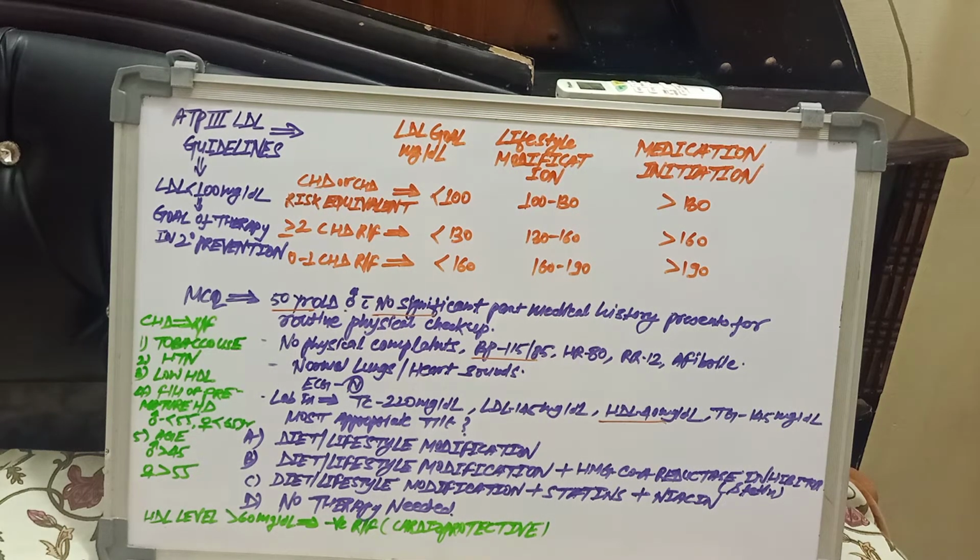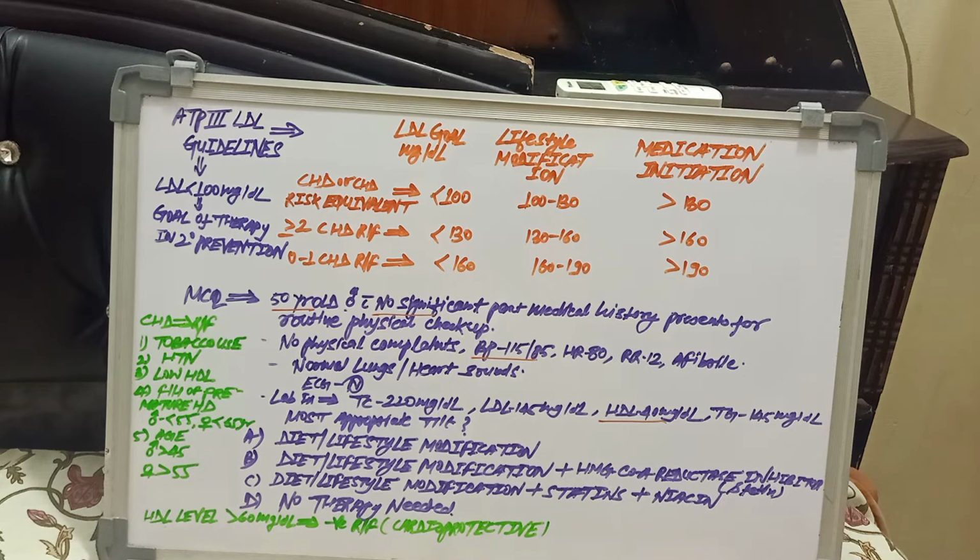First of all, let's see the 5 important risk factors associated with coronary heart disease. First one is tobacco use. Second one is hypertension. Next one is low high-density lipoprotein.